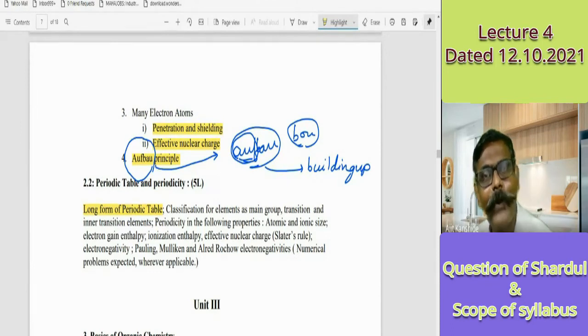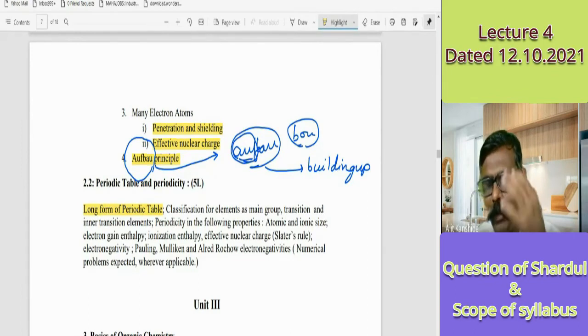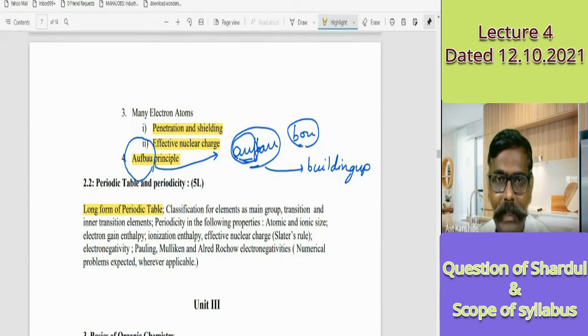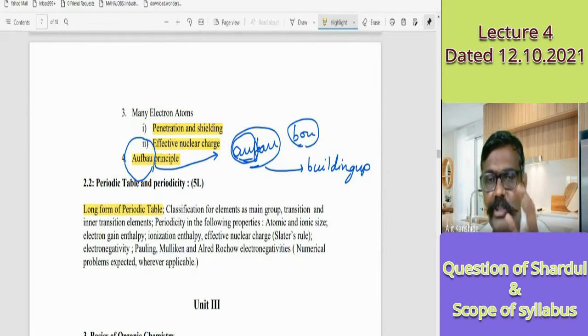his idea was found to be wrong, but the way he made the prediction, people were amazed. People did not know how to bring systematicity into the chemistry, the reactivity, the reactions, and the arrangement of the elements. But the work of Mendeleev was genius. His approach was not perfect, but the way he elucidated the periodicity changed the world.